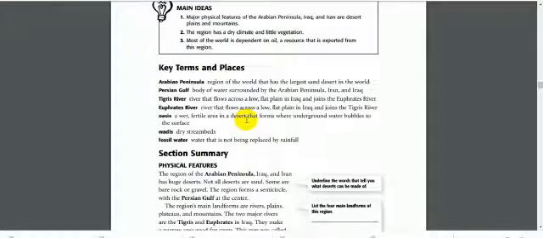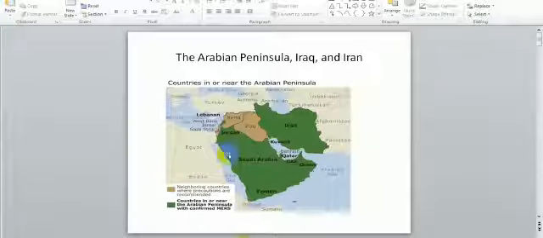We know that each big place on the map is a region, and that's one of the biggest regions we can see on the map. This region, as we said, is the Arabian Peninsula, Iraq, and Iran.